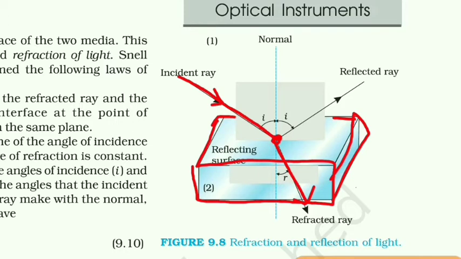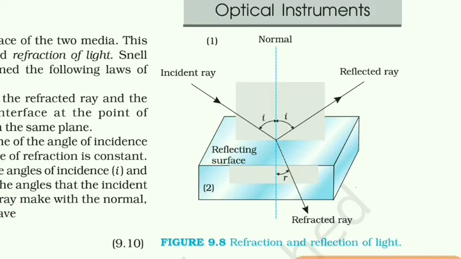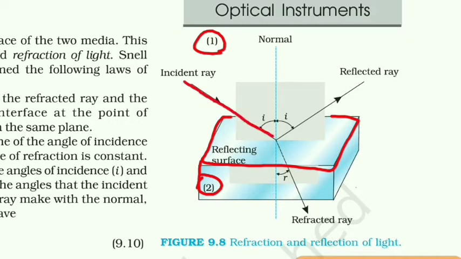So students, at this point the refraction takes place, and this surface of glass is the surface which separates the two media. Here this is an air medium, and this number 2 is a glass medium. So it is clear that when a ray travels from one transparent medium to another transparent medium, it gets refracted.